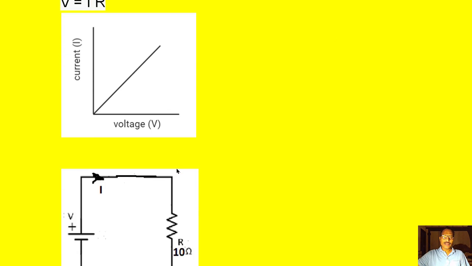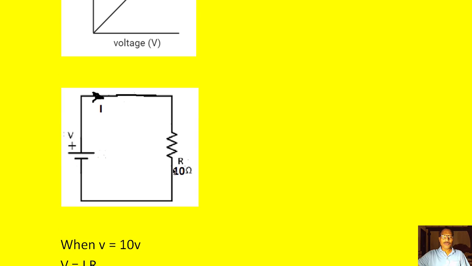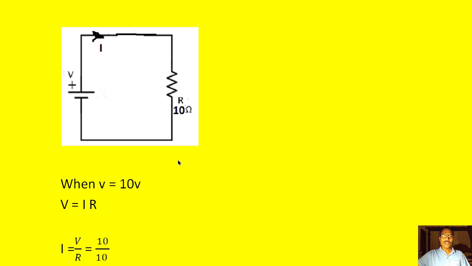So let us take a small problem. Let us say we have a voltage source V connected to a resistor whose resistance is 10 ohms. We assign some voltage to this V, then we change that voltage, and then we find the current.